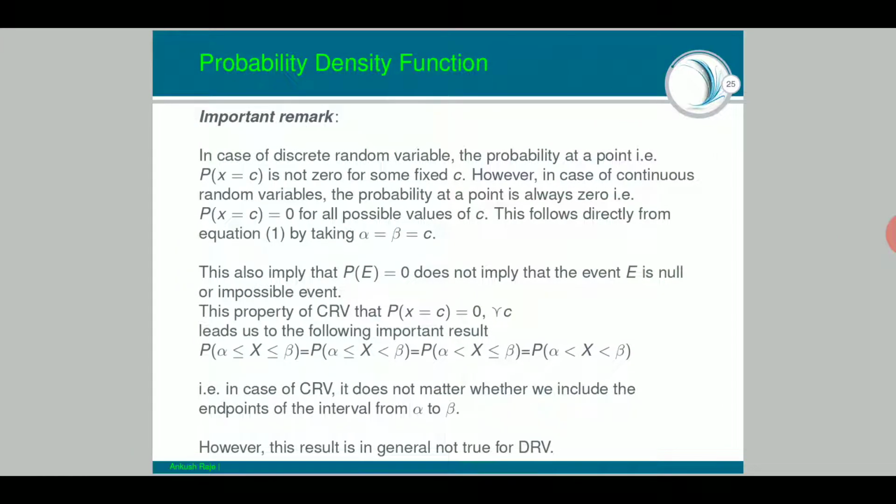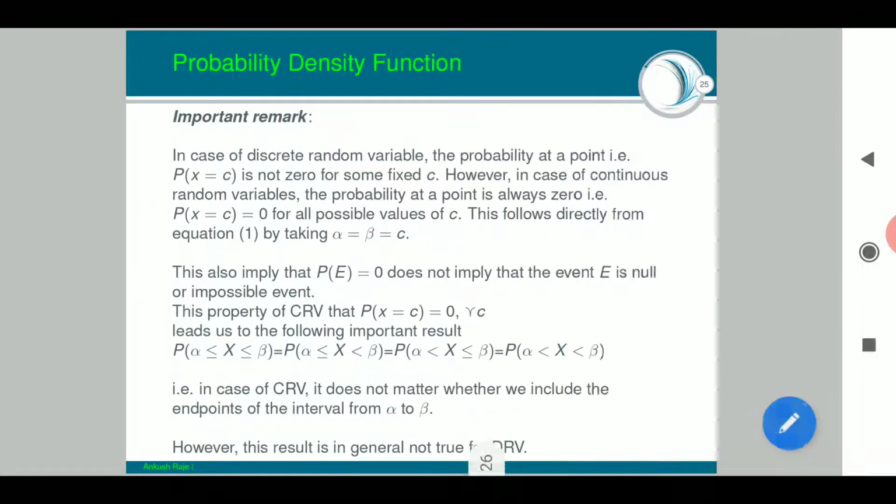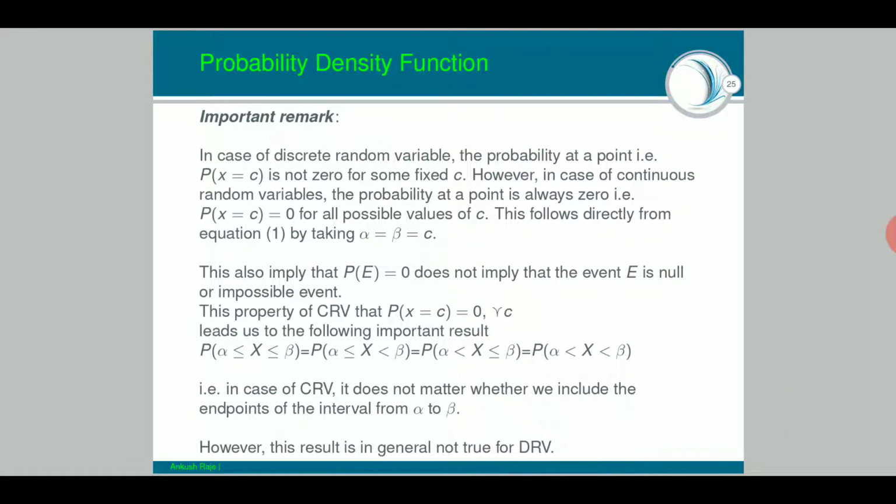There are some important remarks which we need to take into account. In the case of a discrete random variable, the probability at a point, that means P(X = c), where c is a fixed point, is not 0 for some fixed c. They are starting from the discrete random variable. In a discrete random variable, the probability at some point c was not 0, because we were dealing with probabilities at given points only.